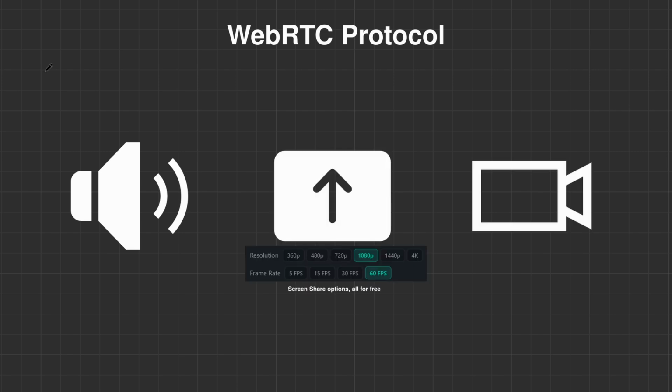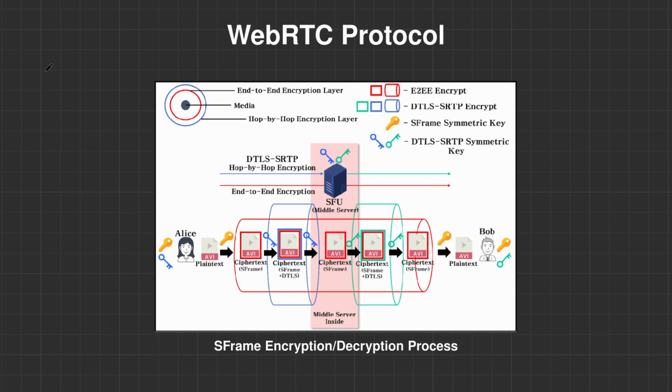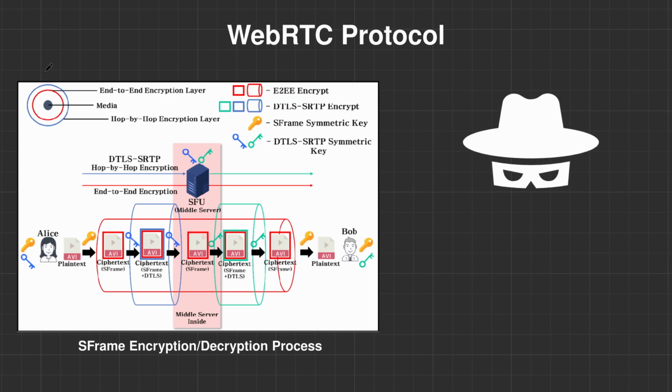But when it comes to the audio or video calls themselves, and even screen sharing with its own audio track, all frames are encrypted in real time using S-Frame, a modern and established IETF standard, RFC 9605 in the data tracker since August 2024, so it's new, using AES128 GCM. In direct calls, a random encryption key is exchanged through the same OLM encryption as your messages. In server voice channels, the key is automatically derived from MLS and rotates every time someone joins or leaves. This means that even if someone intercepts the raw WebRTC stream, they would get nothing but encrypted noise.